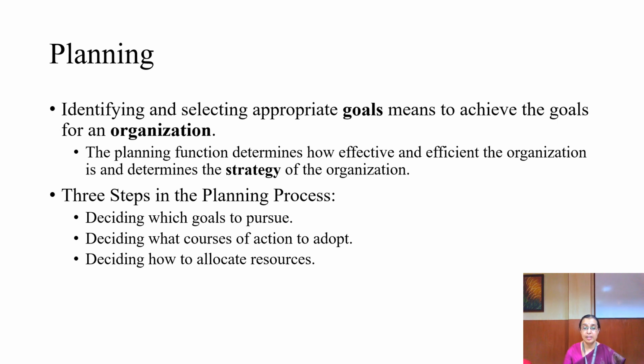The second one is that there may be different courses of action. You have to decide which course of action will be more important or will help you achieve the goal. The third one is how to allocate the resources. Resources means man, money, machine, material. How many people are required to continue with that particular work, how much money has to be spent, how many machines or raw materials are required? That has to be decided by the manager.